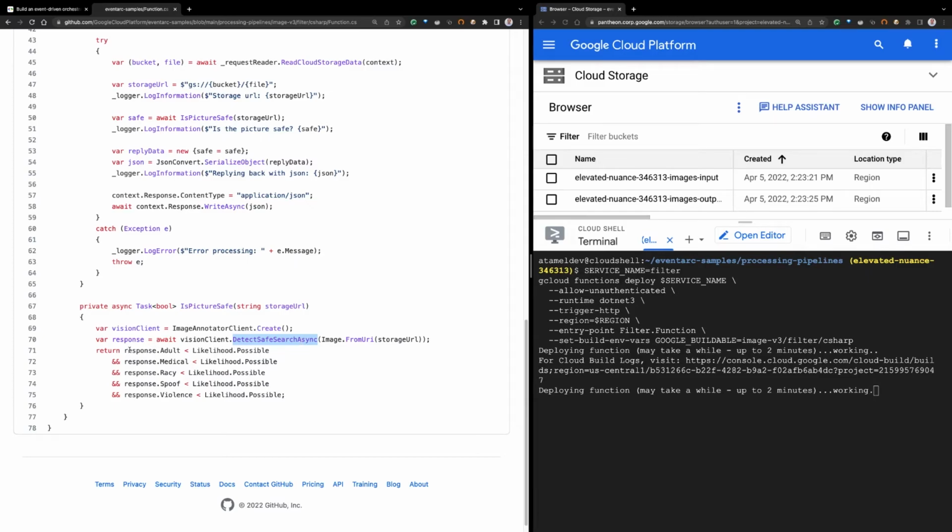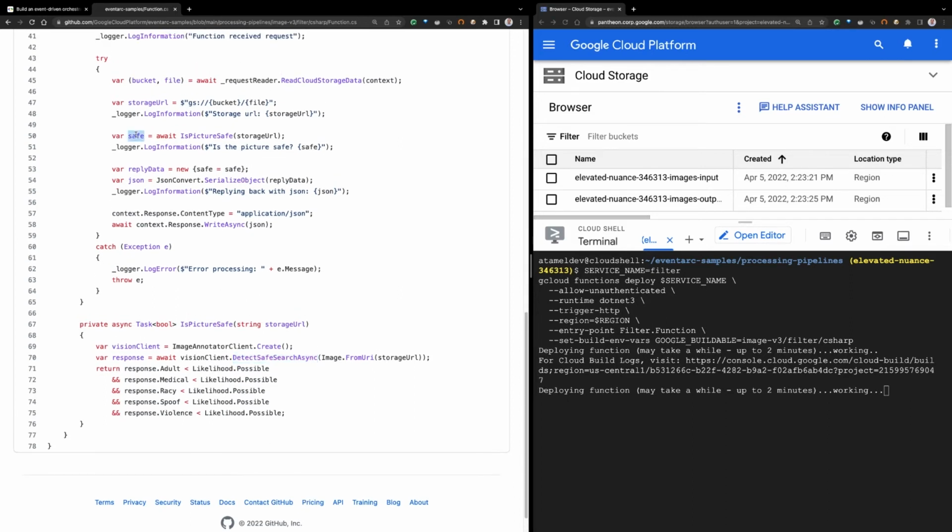So what we are looking at is basically we are checking if the response is adult, medical, spoof, violence, and if it's likely or not. So if it's not likely at all, we conclude that the picture is safe, so we return true. Otherwise, we conclude that the picture might not be safe, so we return false, okay?